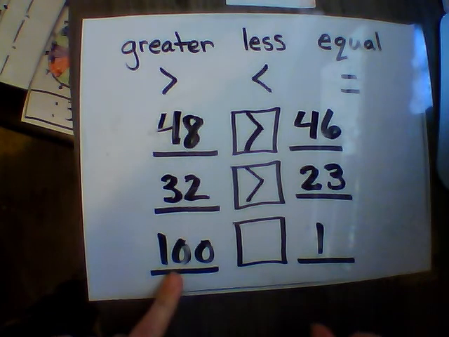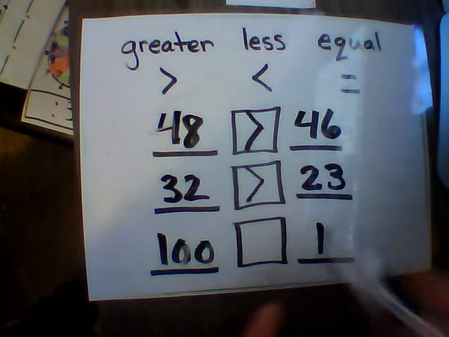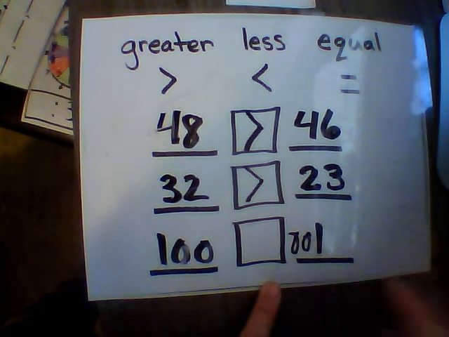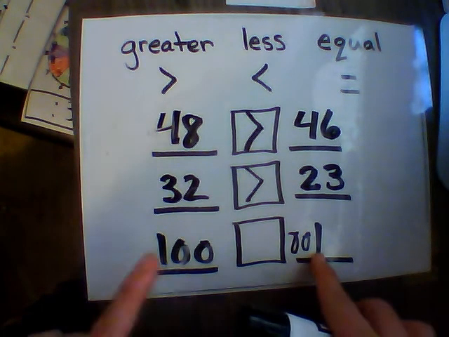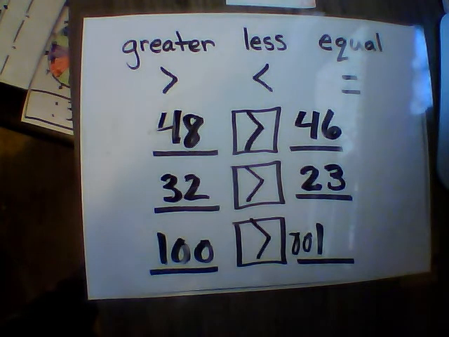And then we have 101. So remember, we could put a lot of zeros in front of the 1, but it still is only 1. So the 100 is greater than 1.